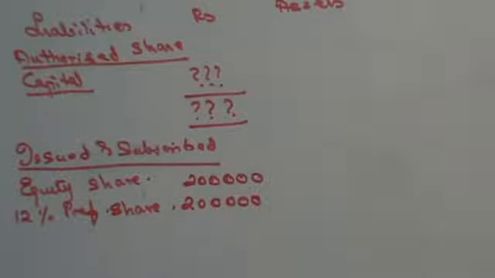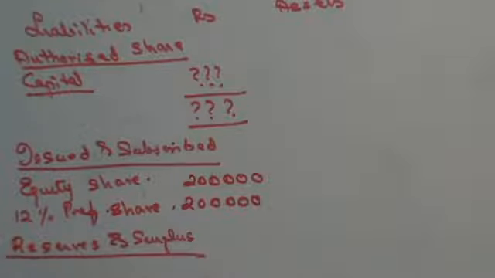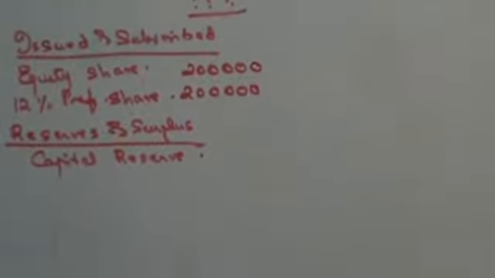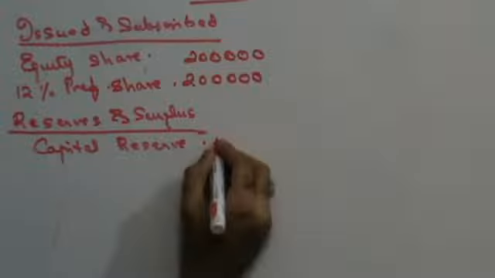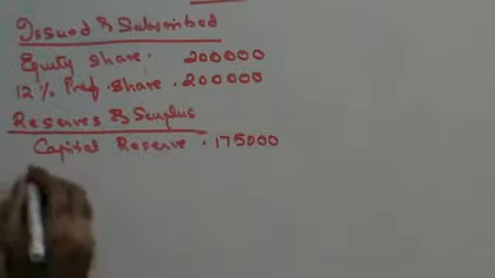Next you have reserves and surplus. In reserves and surplus, you will have capital reserve. Capital reserve is given to you as 1,75,000. Then you have secured loans.